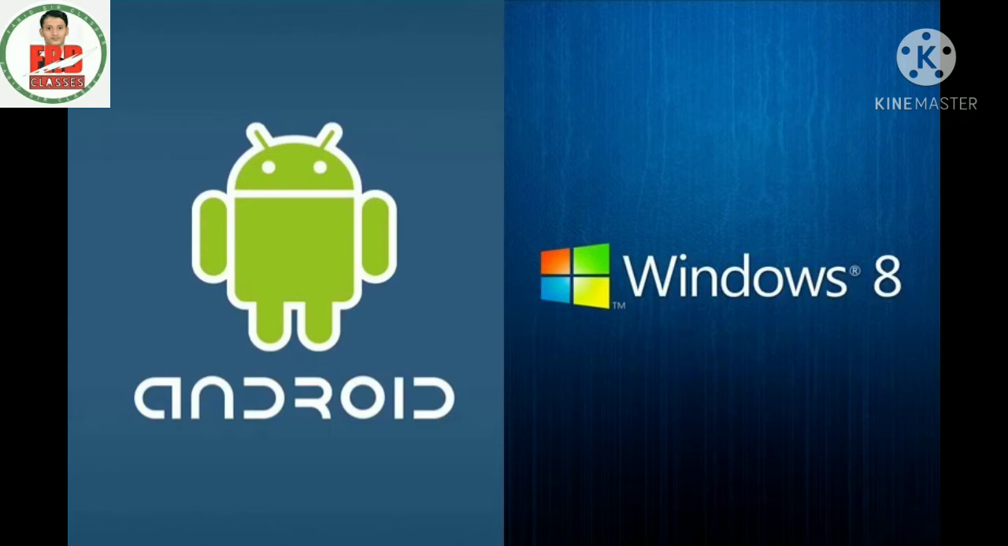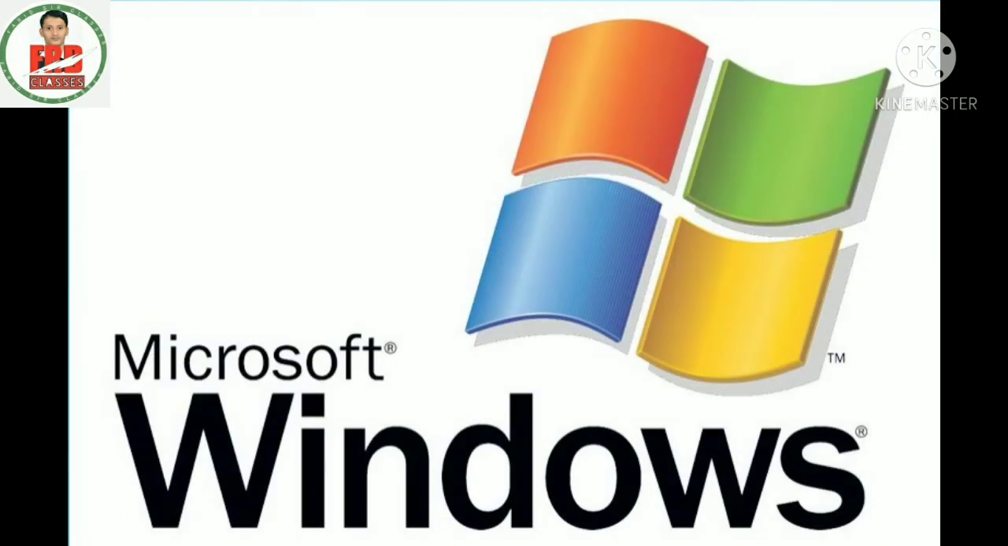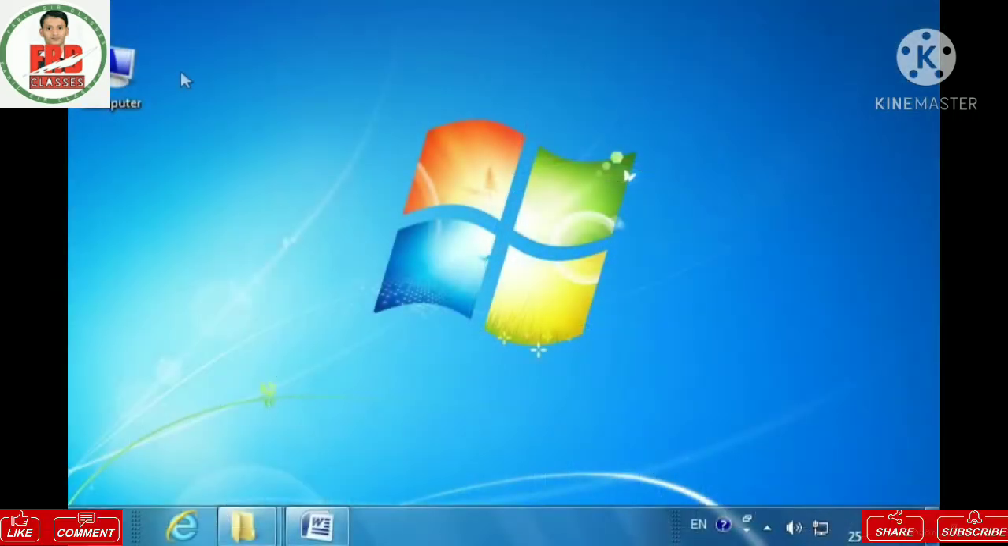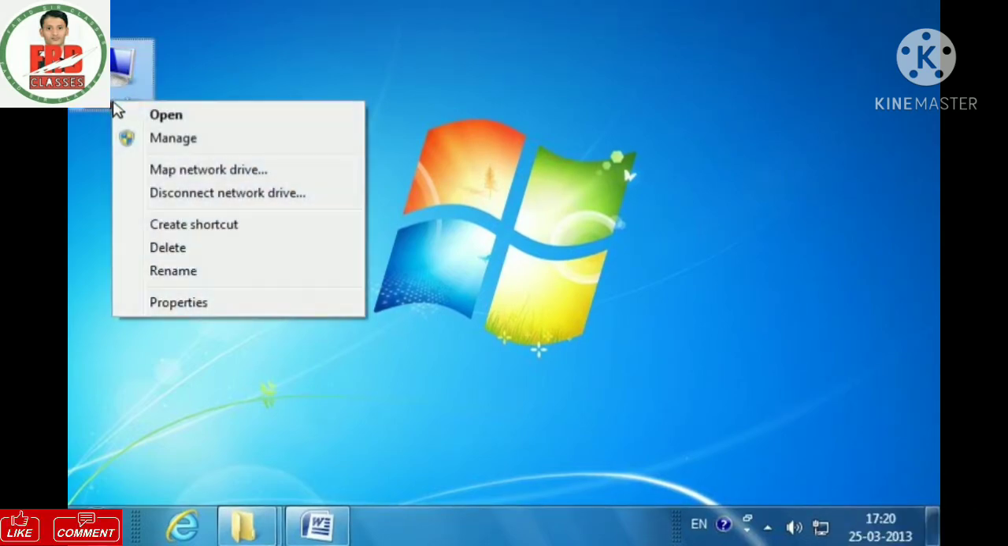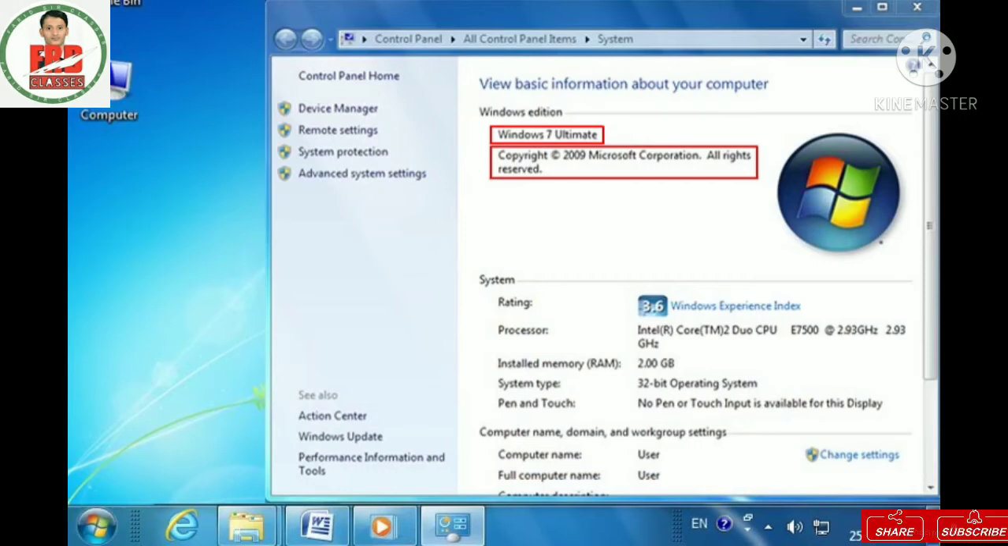So, now can you guess which operating system are we using in this computer? Right, we are using Windows 7. Windows family of operating systems is the most popular operating system. This is made by the Microsoft Corporation of the United States of America. To know the version of a Windows operating system, go to the desktop and right-click on Computer. Select Properties. Here you can see the name and version of the Windows operating system.